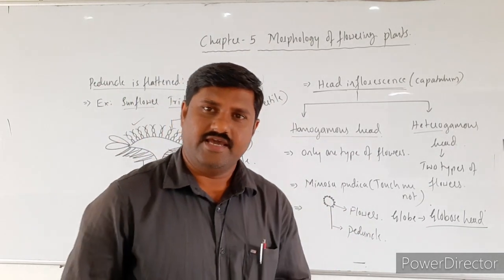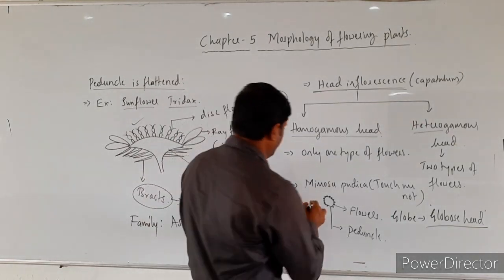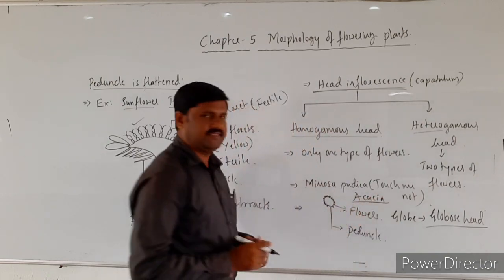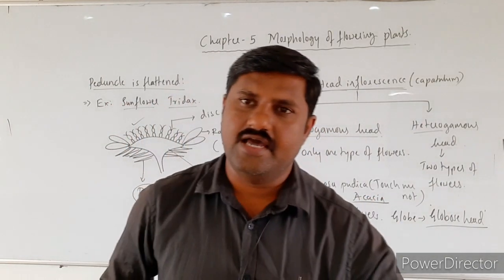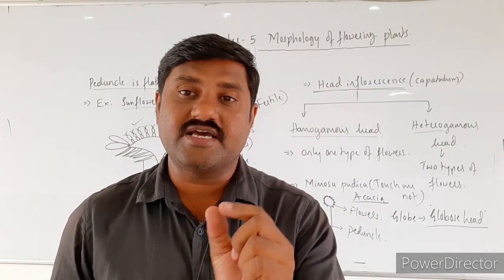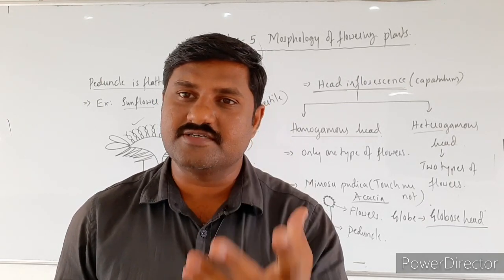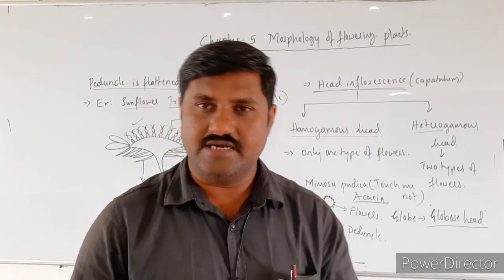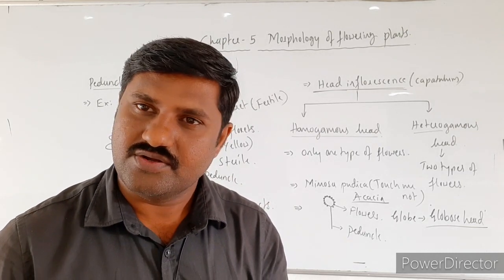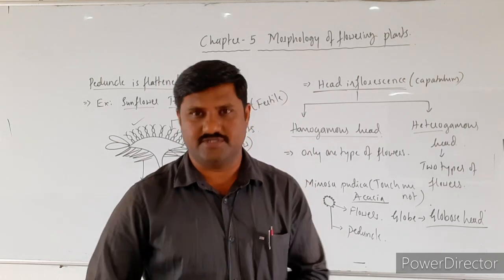What I said, in Mimosa pudica as well as in acacia, one more example is acacia. In Mimosa pudica, the touch me not plant, the peduncle becomes spherical or globe shaped, which bears sessile flowers over it, and that kind of inflorescence is called globose head inflorescence.